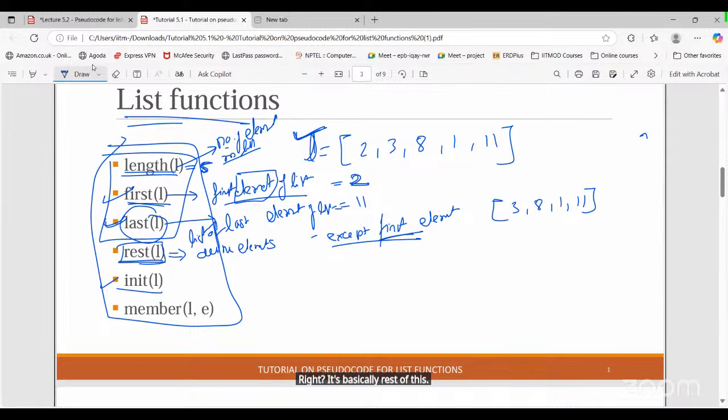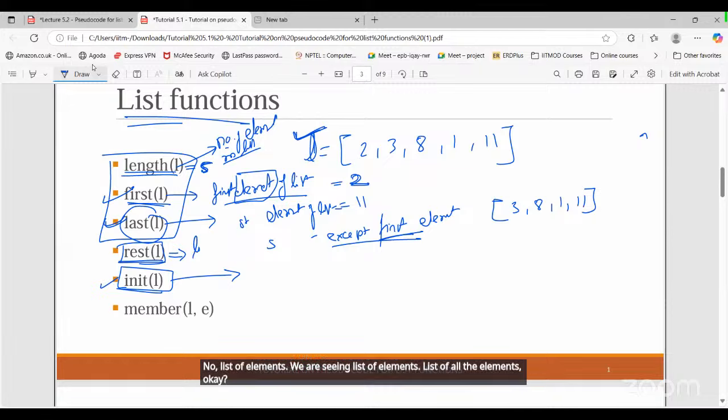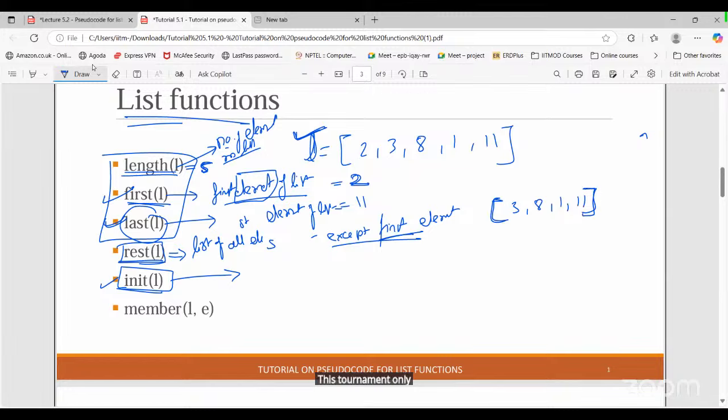Now, what is init of list? Init, for example, initial. Can anyone guess? Sir, in rest, it is also an element. Why do we put it in square brackets? No, list of elements. We are saying list of elements, list of all the elements. So it will return in list format, rest L returns all the elements in list format only, this particular format.